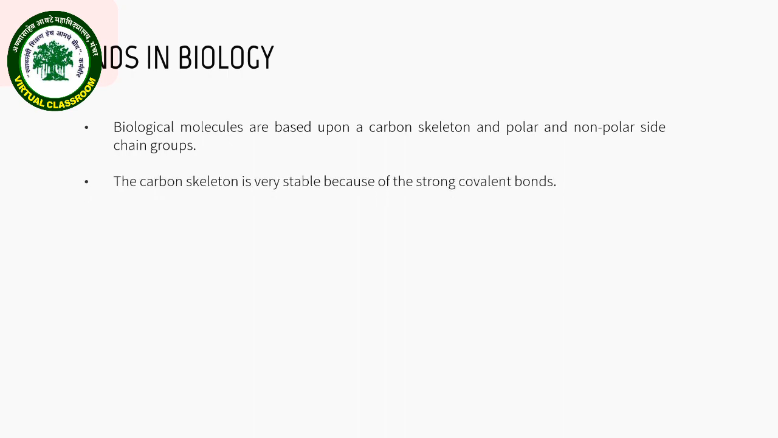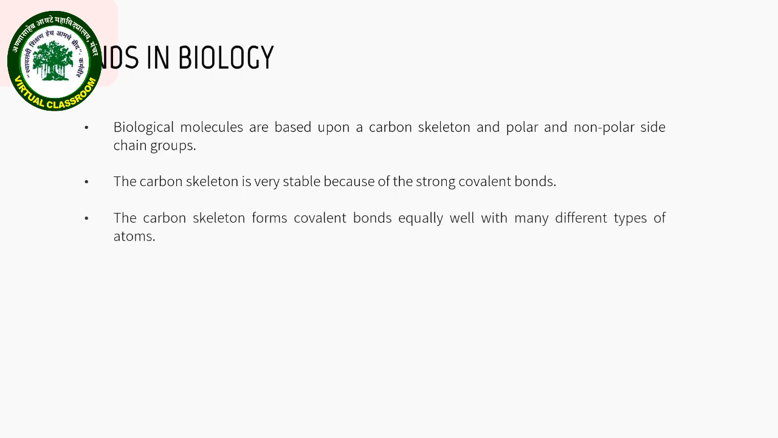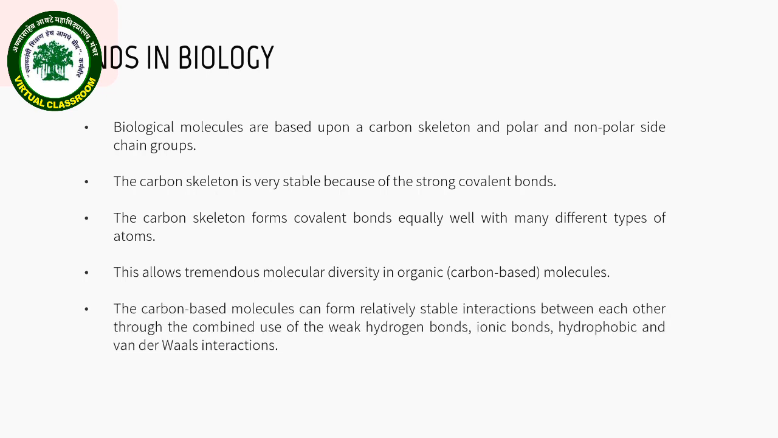The carbon skeleton is very stable because of the strong covalent bonds. Carbon forms covalent bonds equally well with many different types of atoms. This allows tremendous molecular diversity in organic molecules. The carbon-based molecules can form relatively stable interactions between each other through the combined use of the weak hydrogen bonds, ionic bonds, hydrophobic, and van der Waals interactions.